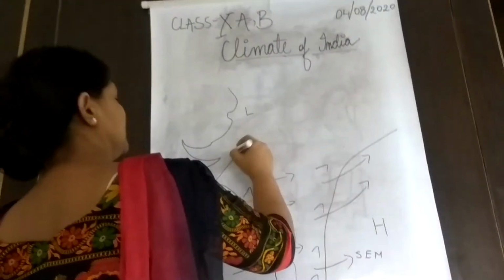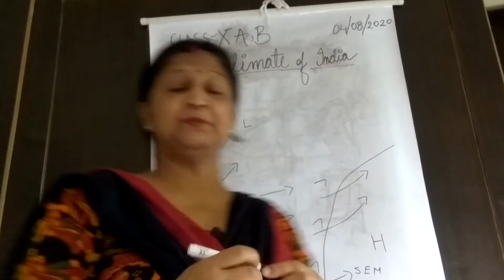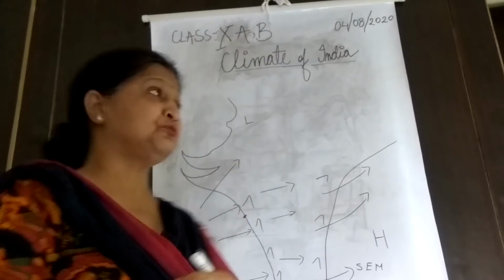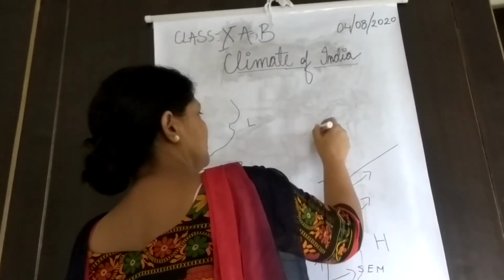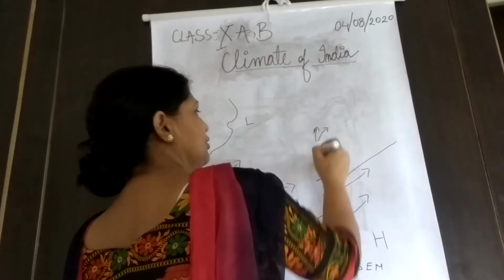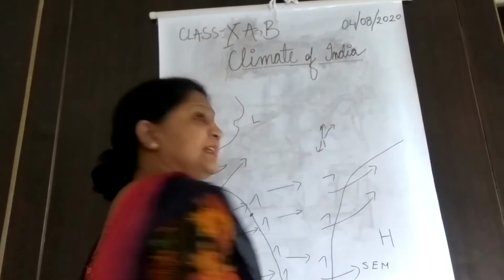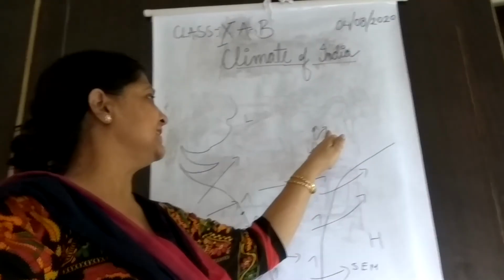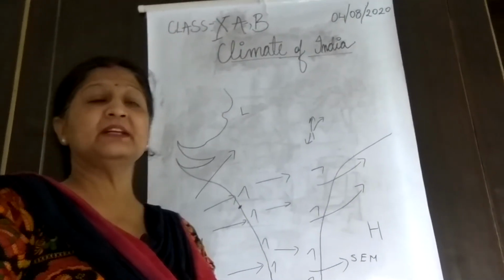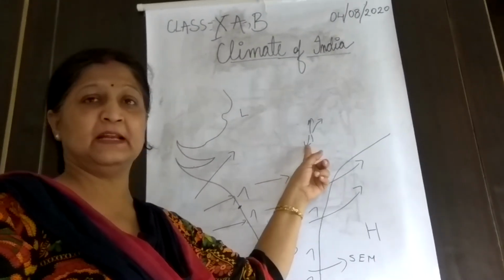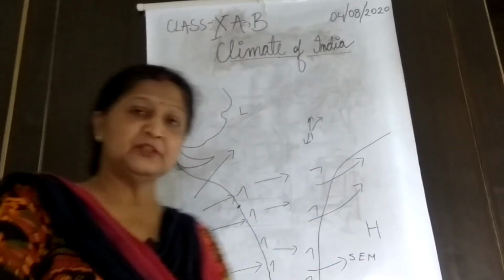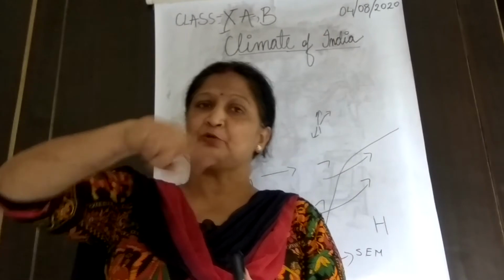Wind does not blow directly from high pressure to low pressure. It is because, you remember, the Coriolis force. The wind does not flow directly. They are always deflected. In the northern hemisphere, they deflect towards the right hand side. In the southern hemisphere, they deflect towards the left hand side. Because of that only, the wind always moves in a circular motion.